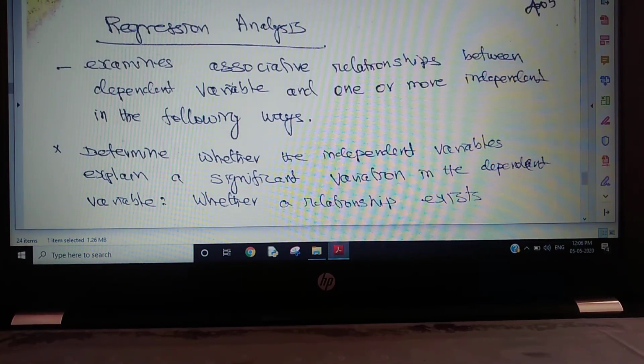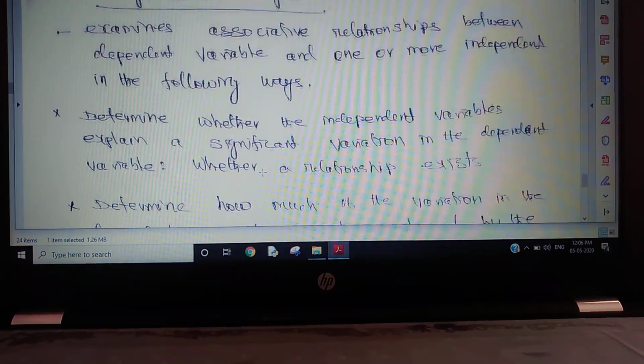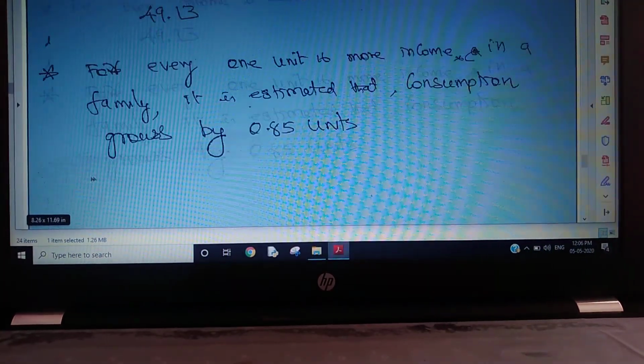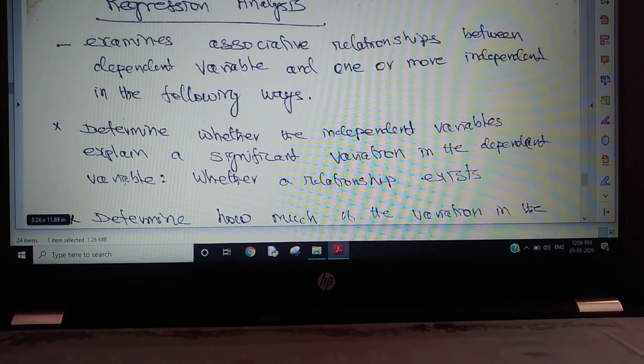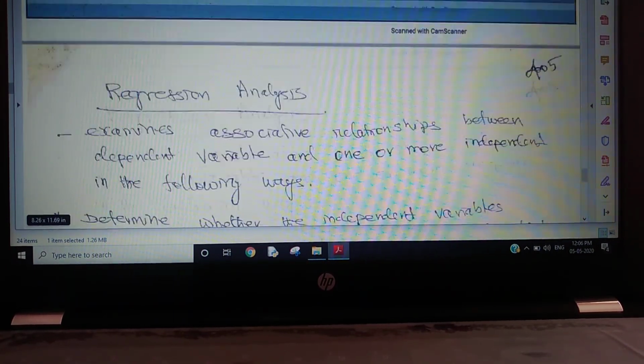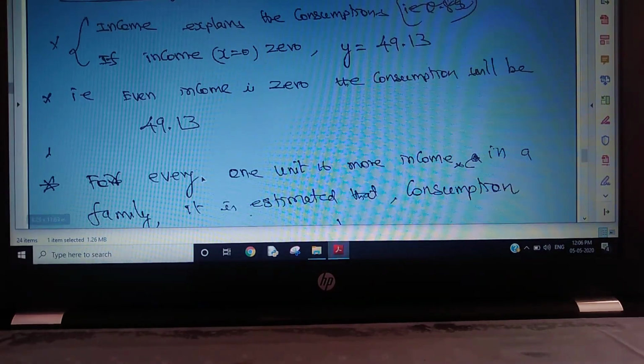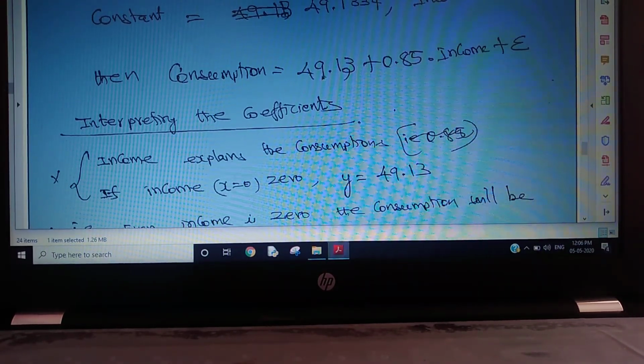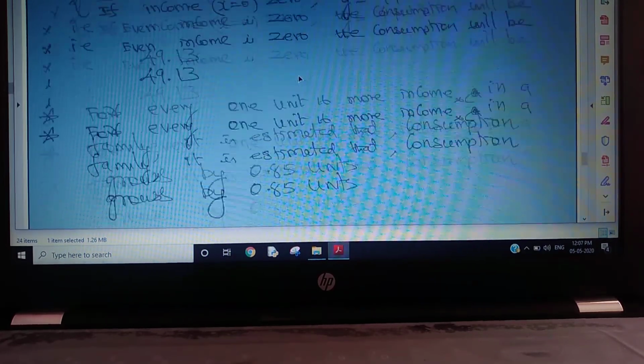Coming to regression analysis. Regression analysis examines the association between a dependent variable and one or more independent variables. Here the consumption is the dependent variable and income is the independent variable. To what extent is there an association? For every 1 unit of increase in income, the consumption or expenditure will increase by 0.85. And even if the income is 0, the consumption level will be 49.13.